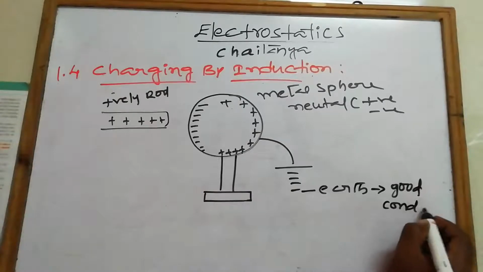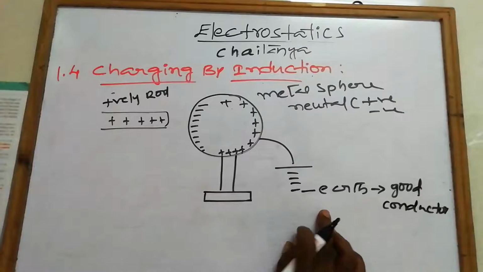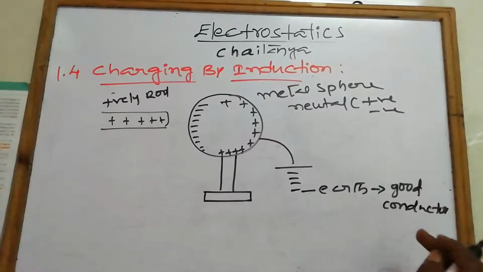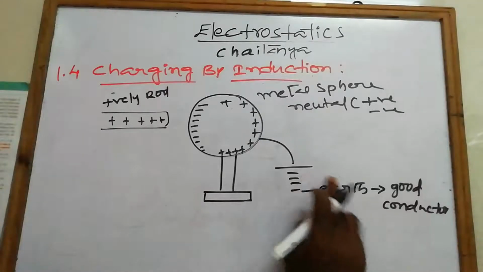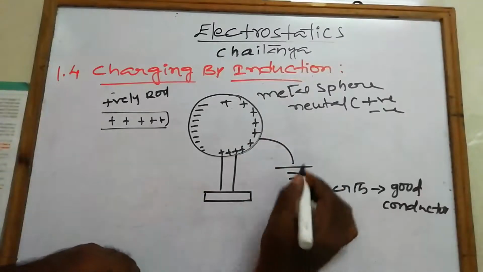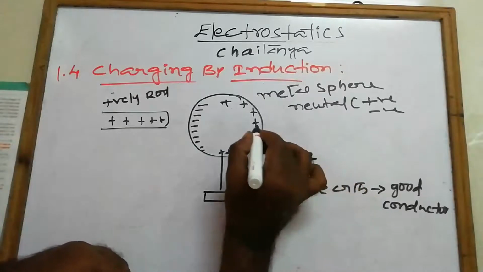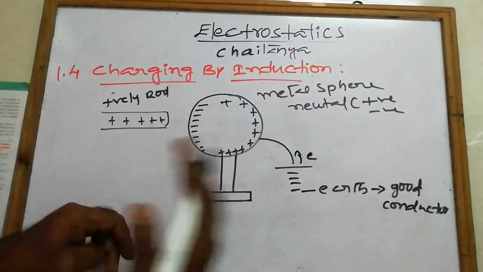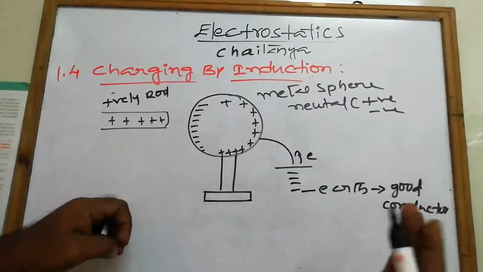It is also called a huge reservoir of charge. When it is connected to the ground, the electrons flow from the ground to the metal sphere. Why? Because the earth is a huge reservoir.